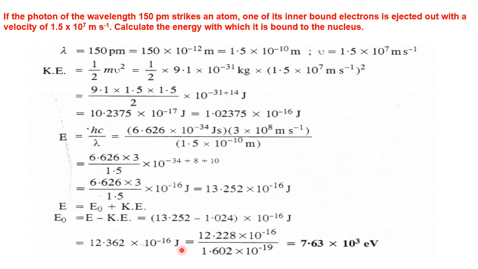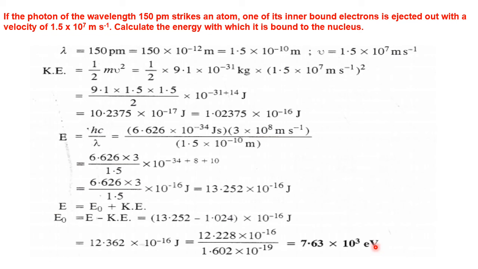In terms of electron volt, by dividing by 1.602 into 10 to the power minus 19, we get 7.63 into 10 to the power 3 electron volts. This is the threshold energy. This much energy is what binds the electron to the nucleus. If you want to take the electron out from the nucleus's control, you have to supply more than this. Then only will the electrons come out.